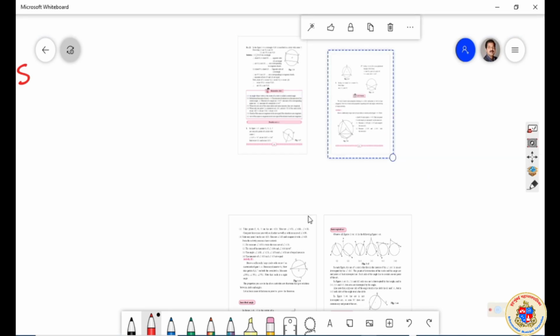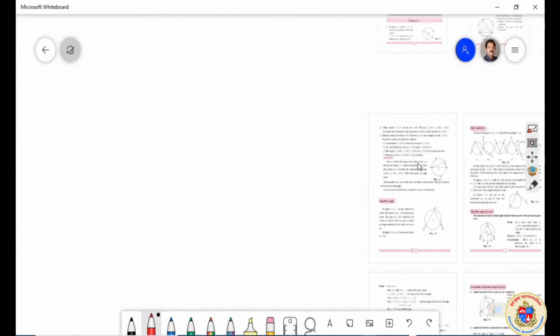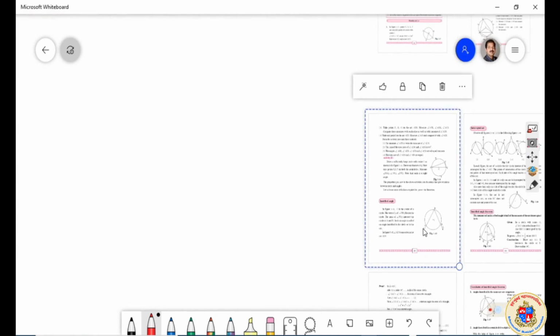Let it remain here and you will be doing the activity now.